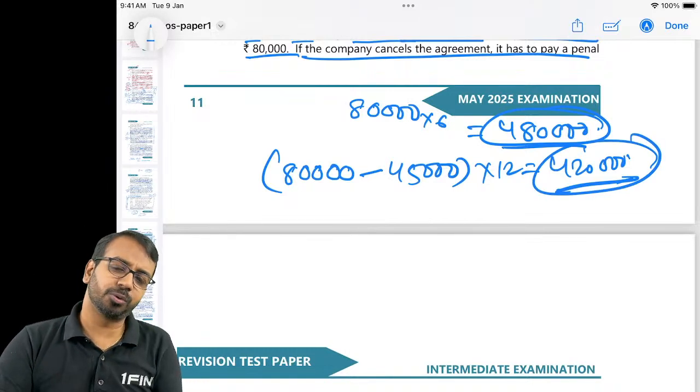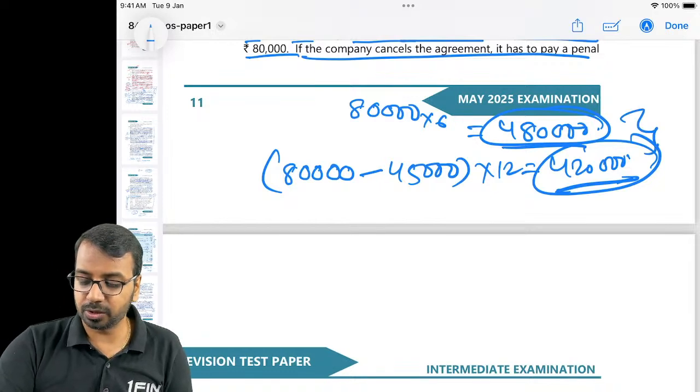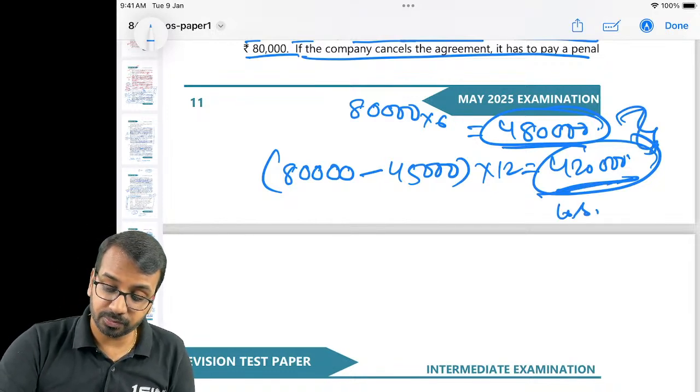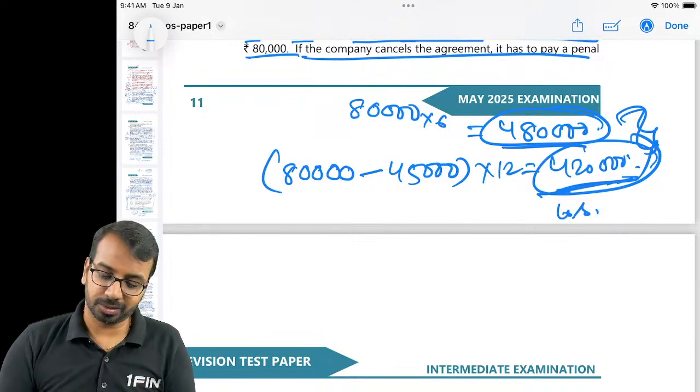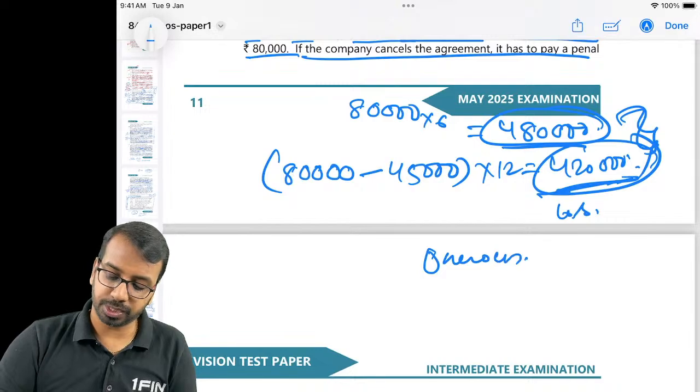What will a normal person do? They will not cancel the contract. So minimum of these two, this is a loss. Minimum of these two losses should be provided as a loss for onerous contract. Okay, onerous. O-N-E-R-O-U-S.